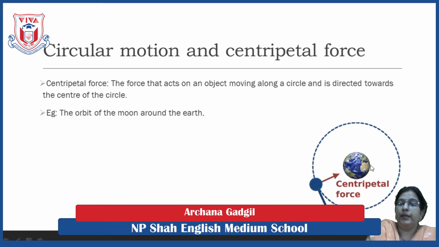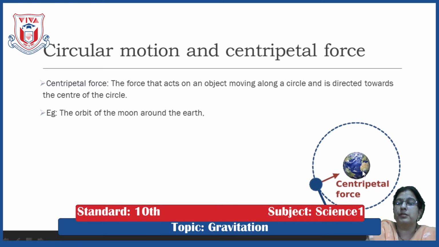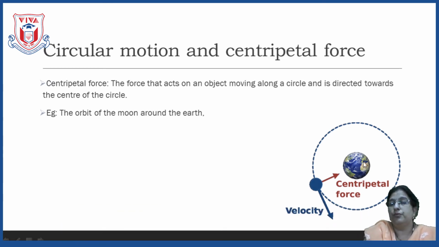Now if it is pulled inside, it means there is some force acting on the moon, which is pulling it towards its center. And who is there at the center? At the center there is earth. So what is earth doing? Earth is pulling the moon towards its center. That's why we see that the moon is moving in a circular direction around the earth.